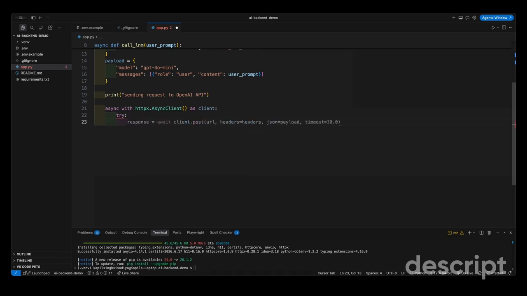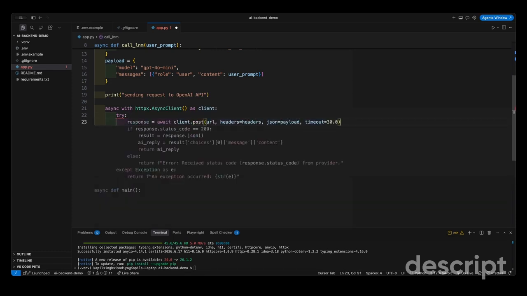Then we'll have an async HTTP client, a post request to the URL. We pass the headers, the JSON body, and a timeout. If the status is 200, we parse the JSON and the shape OpenAI returns is nested: the first choices, message, and the content. This string is the model's reply. That's the part you will memorize. Write down this path. If you're new to this, every chat completion response looks like this.